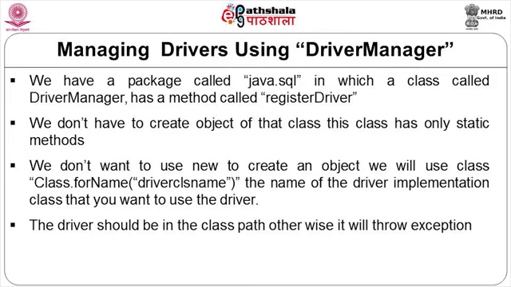As part of all these driver implementations, all of them have followed this: whenever someone loads that class, in the static block they do the job of creating the object of that driver class and registering it with the DriverManager. So we use only one step. We don't even create the object of the driver and register it with the DriverManager. That can be done just because you load the class. This happens because the driver implementations do this for us.